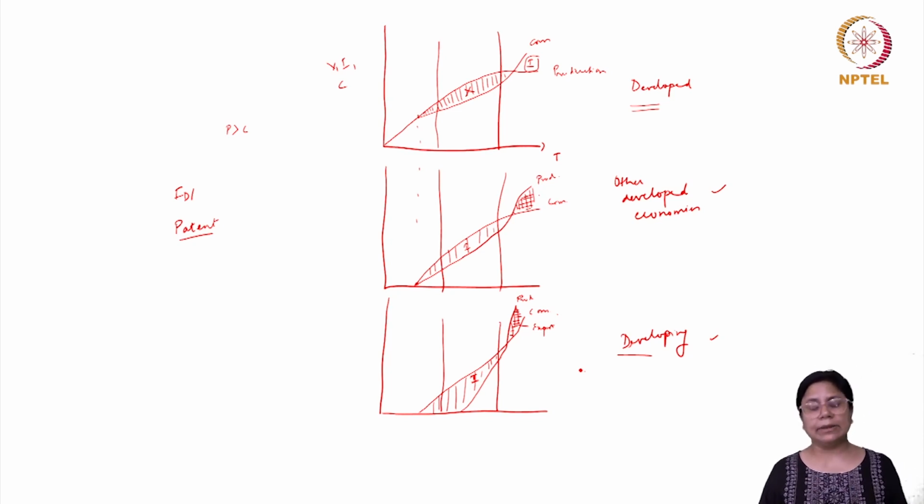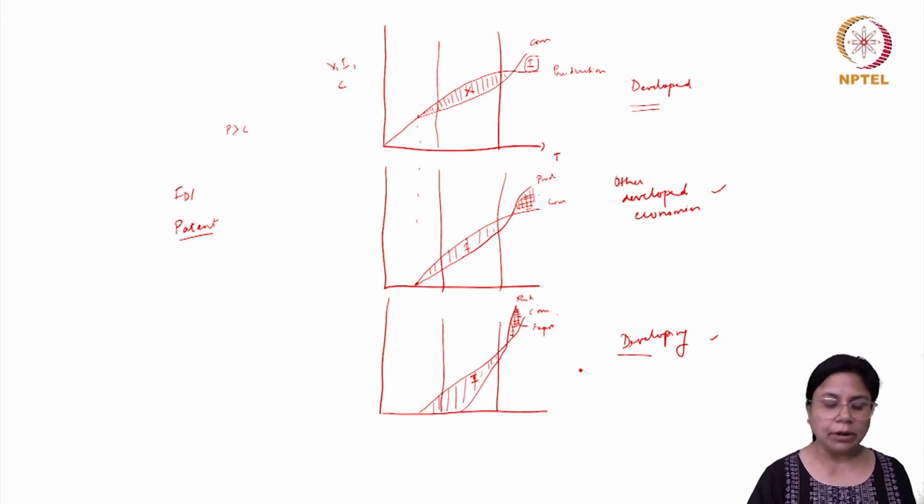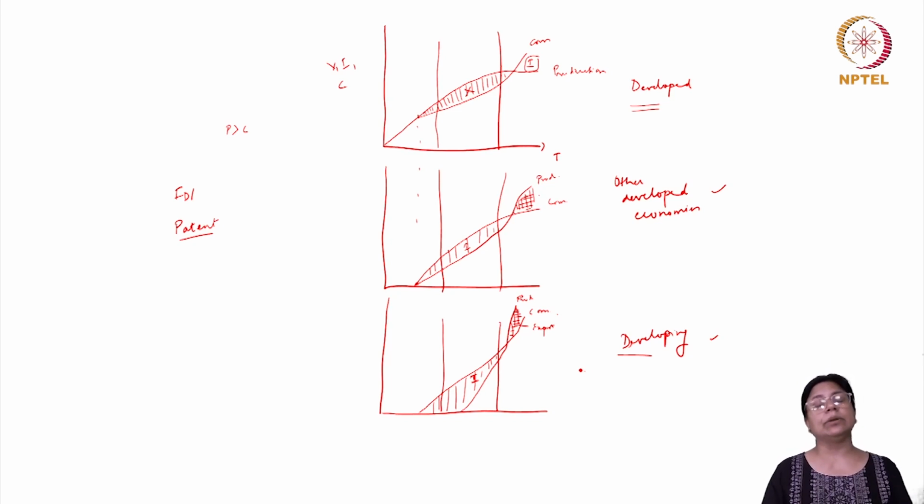So clearly, this particular product model, why I'm explaining it to you in the context of foreign direct investment and the role of multinational enterprises, is because of the various dimensions related to it. First of all, this is also a very interesting model to understand the introduction of newer products from the developing countries' context.